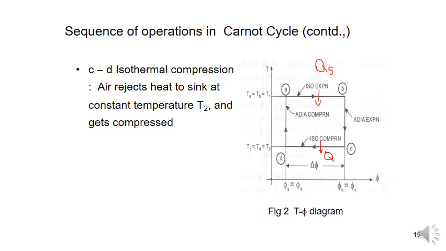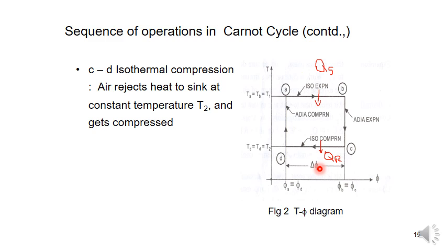Heat rejected QR at constant temperature T2. At point C and point D it has the same temperature. C to D is an isothermal compression. Air rejects heat to the sink at constant temperature T2 and gets compressed. Heat is rejected. The sink is nothing but the cold body.